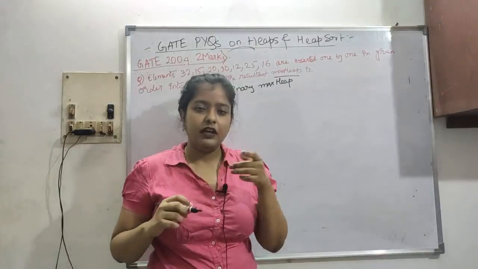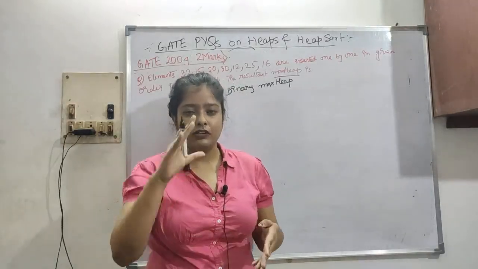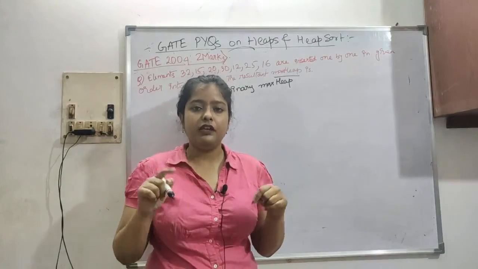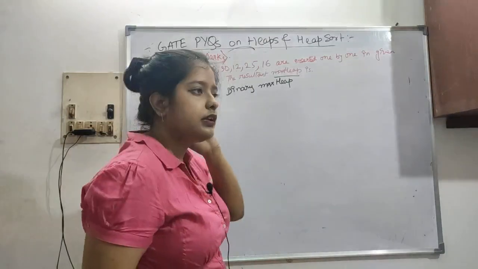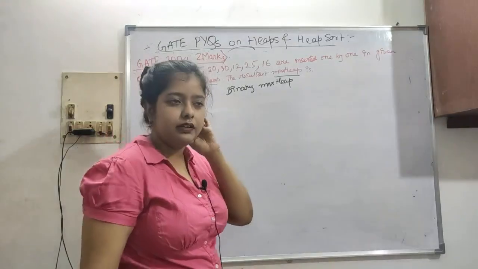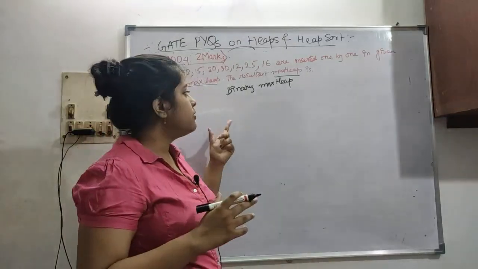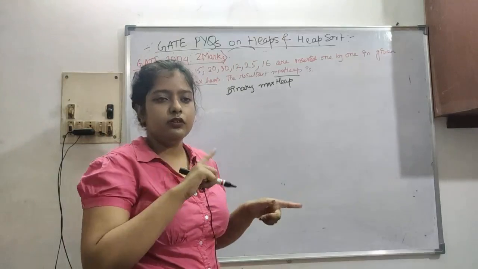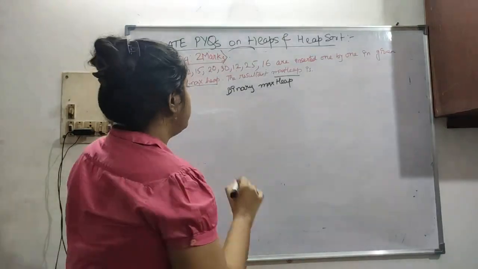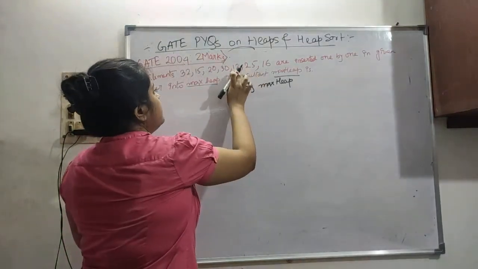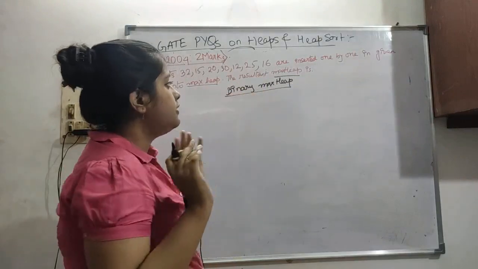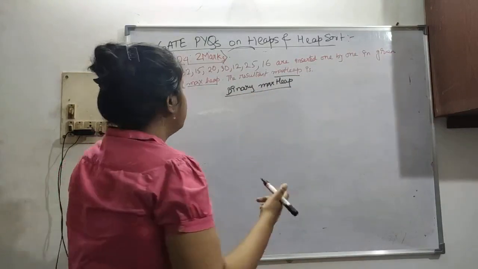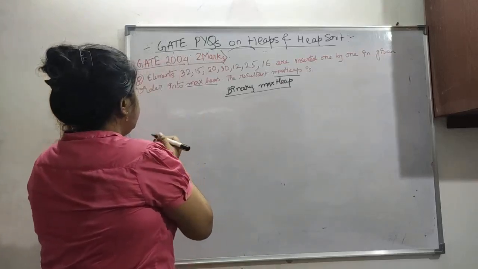Here I already saw the question and the options, and it is binary. Every node has 2 children, not more than 2 children, 1 or 2 children. A heap is an almost complete binary tree. So here an almost complete binary tree is used, not 3-ary or anything. Okay, so we can do this, binary max heap. This is our keyword actually. So now let's see the elements.